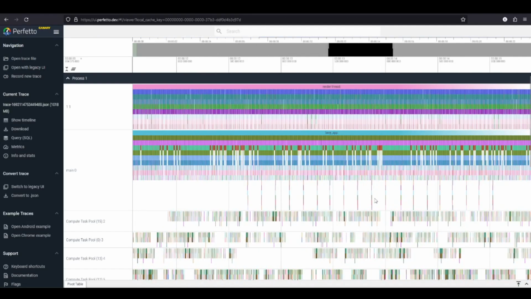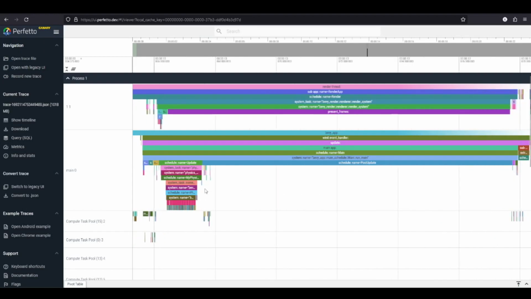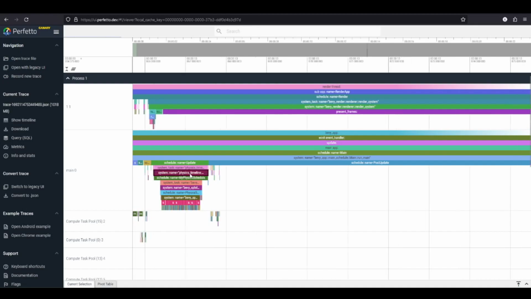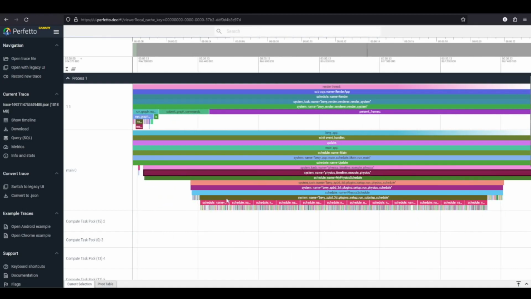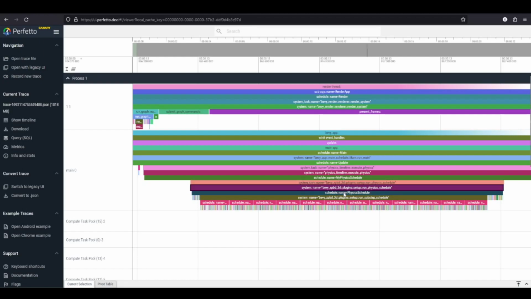So if we zoom in on just one of these executions, here we can see there's the main schedule running, and you can see all the other schedules running underneath it. There's post update, and here's our schedule. It's the only real system in update. Oh, there's other systems, but it's the only expensive system in update, so it's taking up the most time. And this is our physics system. This is our execute physics, and it's running the myPhysics schedule, which the physics plugin group from Bevy XPBD knows has its systems inside of it, so when you run that schedule, it'll also run its internal schedules and other details.